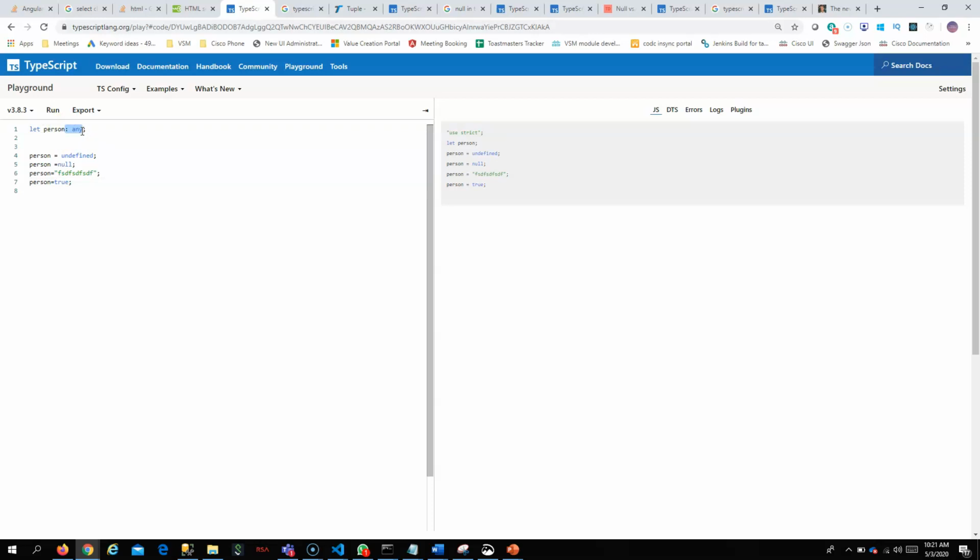If you put it as any, it is like going back to the old JavaScript. So this should be avoided, because you are not using the features provided by TypeScript, and we are using just plain old JavaScript without any static type. It is like going back to the dynamic type, where you can put any data type inside a variable. So this should be avoided.